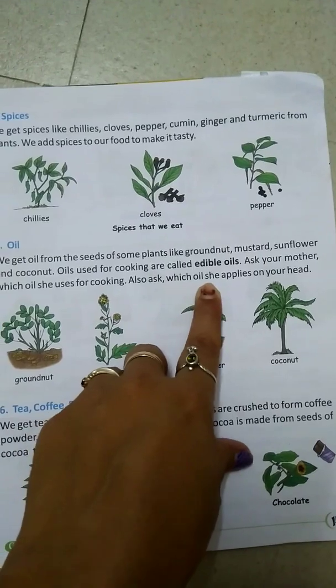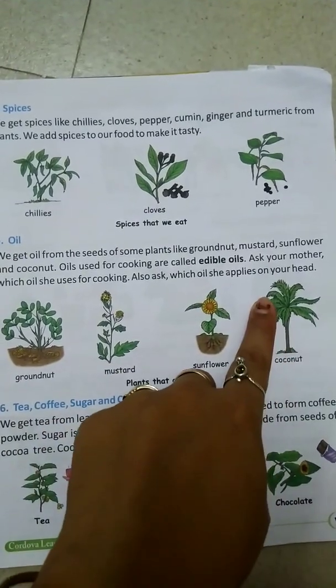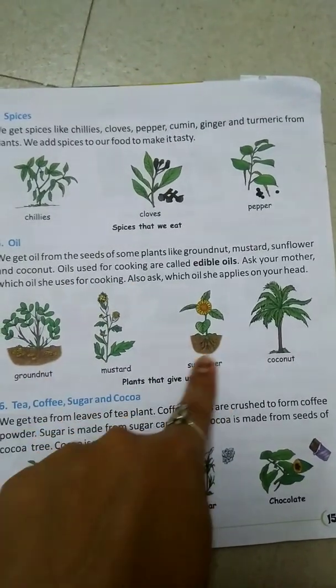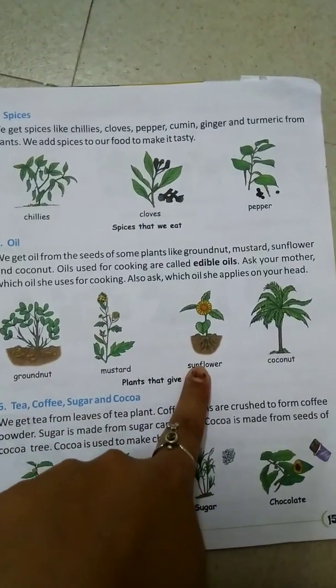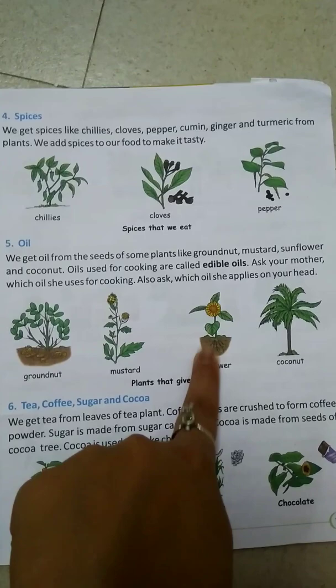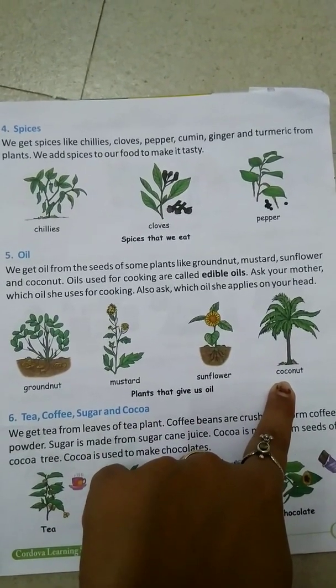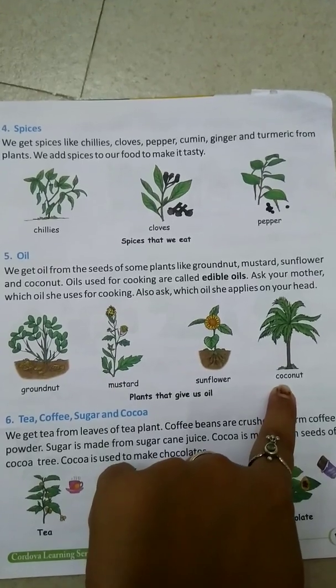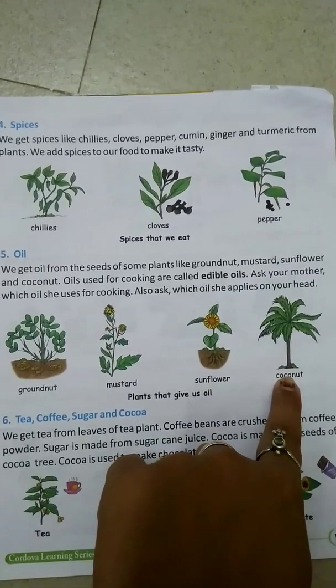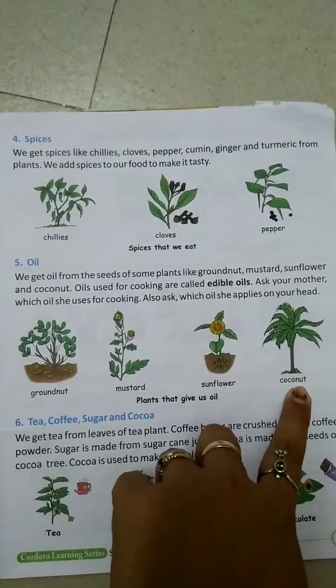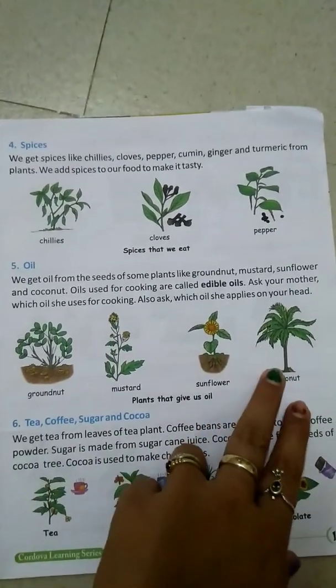Mostly we use coconut oil to apply on our head, and groundnut, mustard and sunflower oil we use for cooking. Coconut oil is edible too, but in Kerala mostly people use this type of oil for cooking.